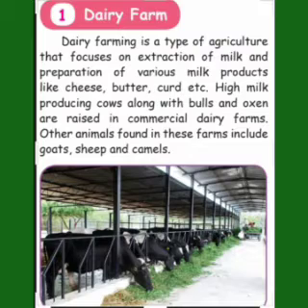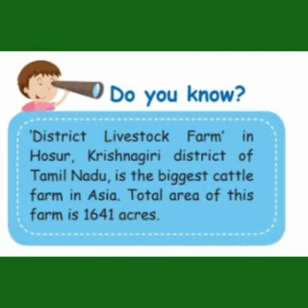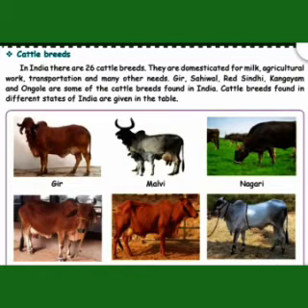Other animals found in these farms include goats, sheep and camels. Do you know, children, District Livestock Farm in Hosur, Krishnagiri district of Tamil Nadu, is the biggest cattle farm in Asia. Total area of this farm is 1641 acres. Now, let us see cattle breeds.